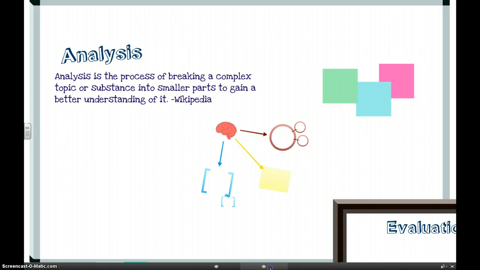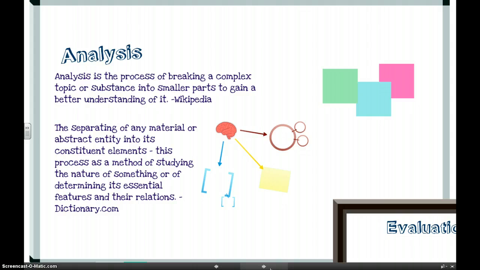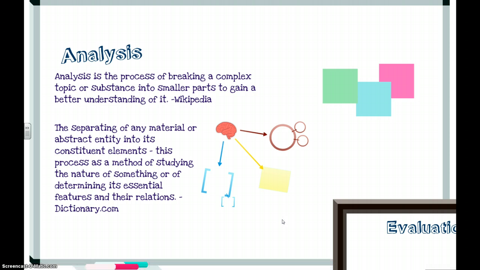That's from Wikipedia. Or, the separating of any material or abstract entity into its constituent elements. This process is a method of studying the nature of something or of determining its essential features and their relations, from dictionary.com. So you can see by both of these examples that analysis involves breaking something apart and looking at each feature of something. That's what we're going to do today with different types of media and informational text, breaking them down so we can get as much information from them as possible.